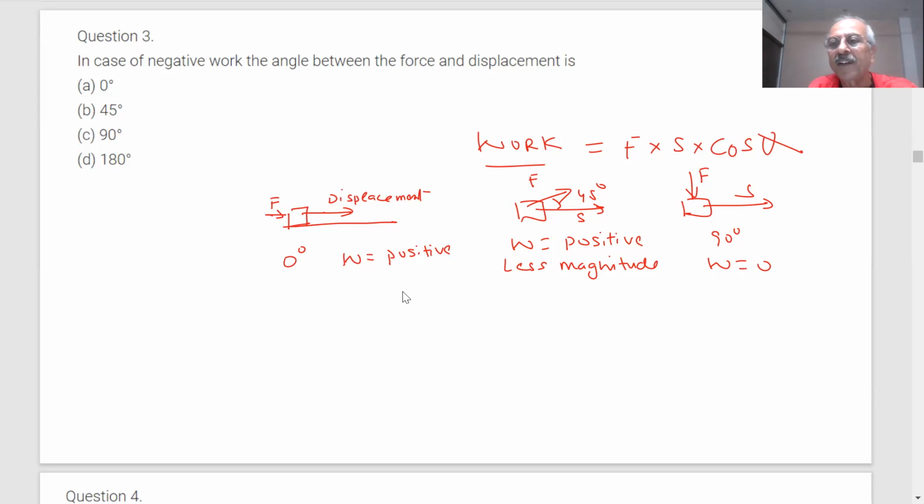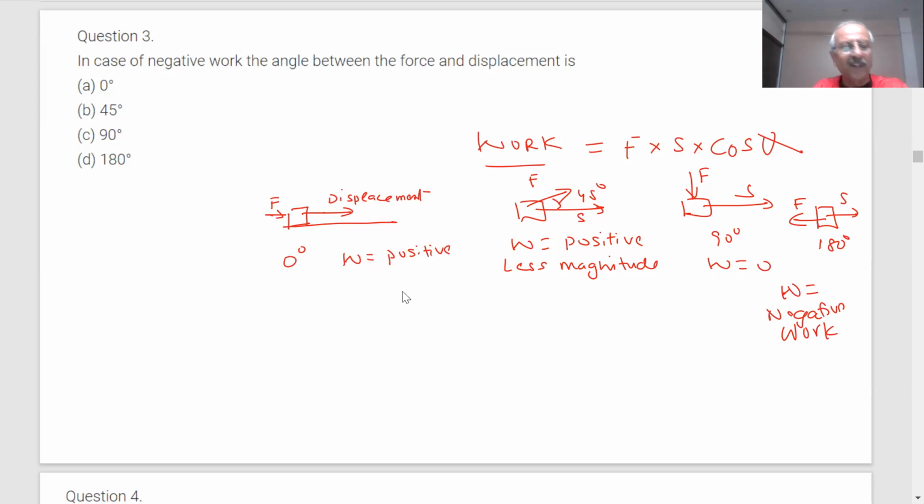Third case, the last case: displacement is this, and force is opposite to it. This is force, this is displacement. Then naturally, what angle is that? 180 degrees. So in this case you have negative work. Work can be positive, 0, or negative.